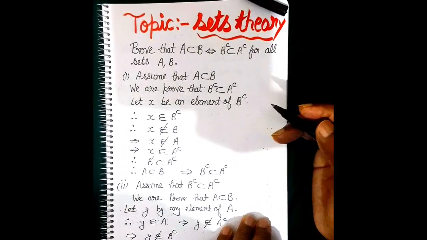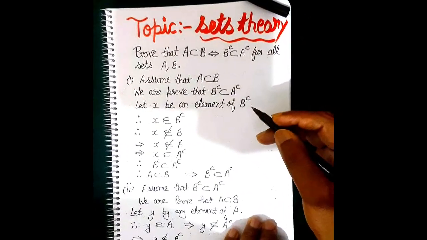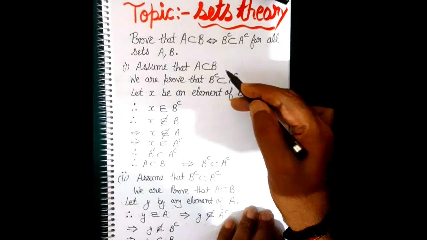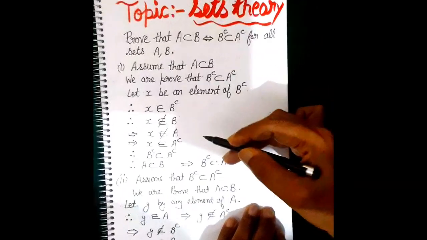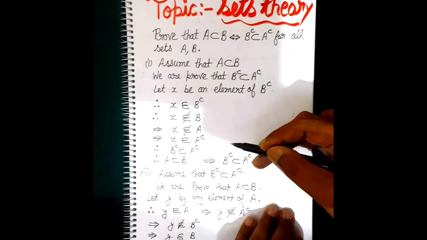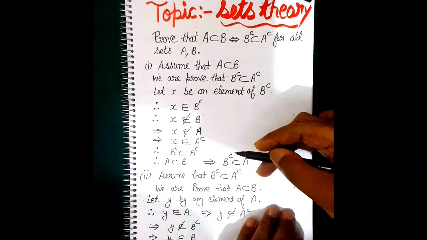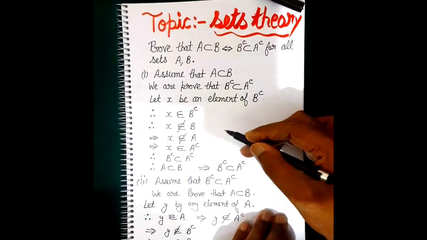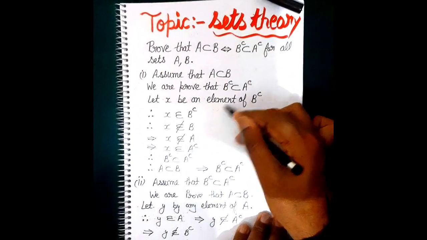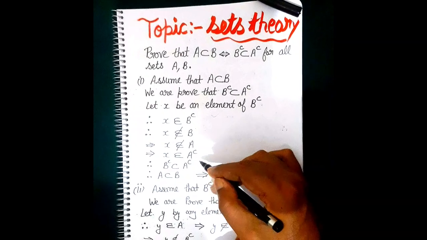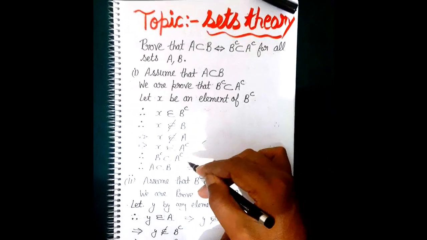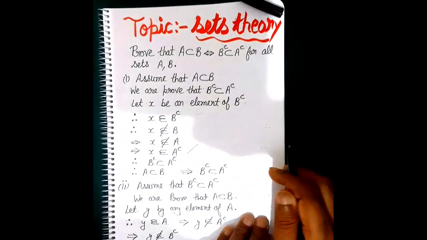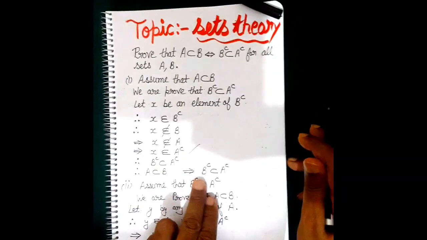So X does not belong to A. That means X must belong to A's complement. So, because we have taken an element of B's complement and it goes into A's complement, B's complement is contained in A's complement. That's what we have to prove. Now the second part.